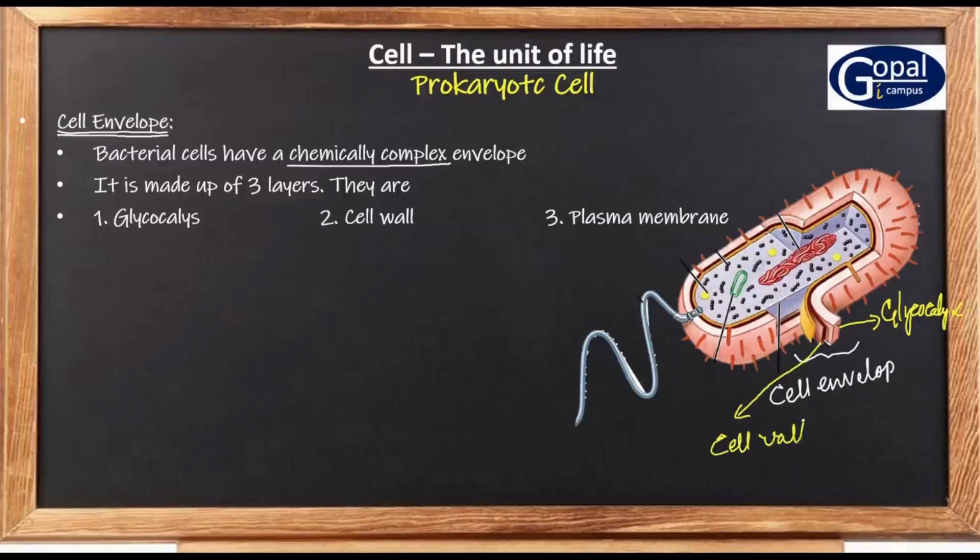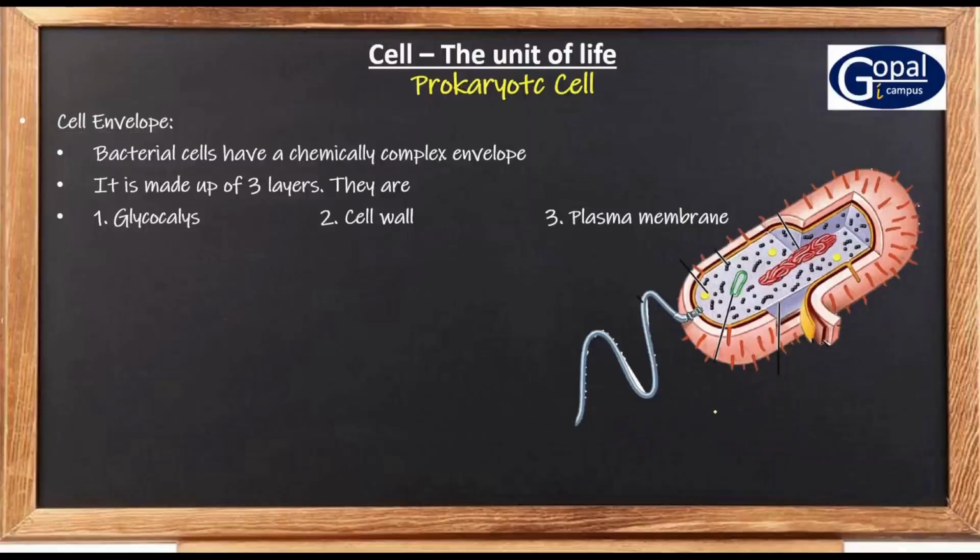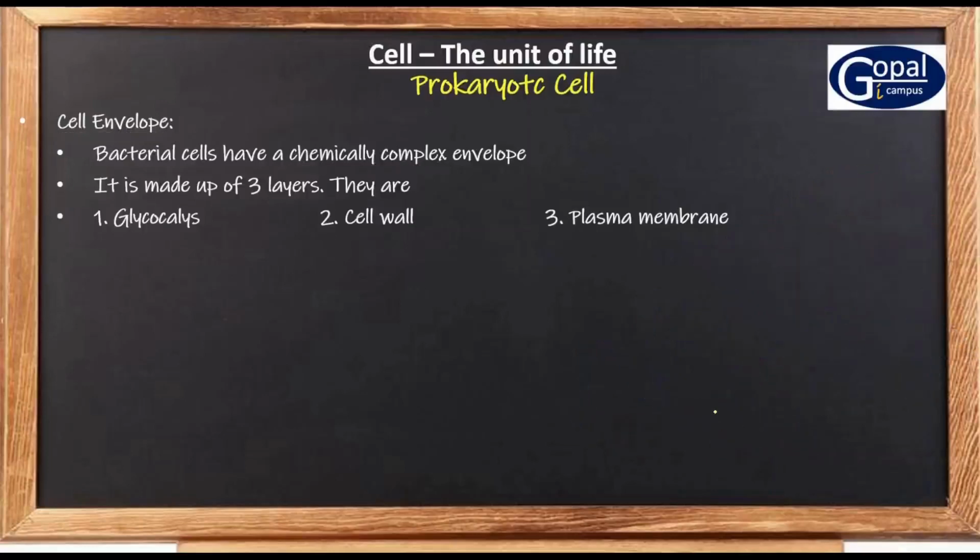And the layer present below the cell wall is the plasma membrane. In this way, the cell envelope is made up of three layers. Now let us study the details of these three layers. First, let us go to the glycocalyx.